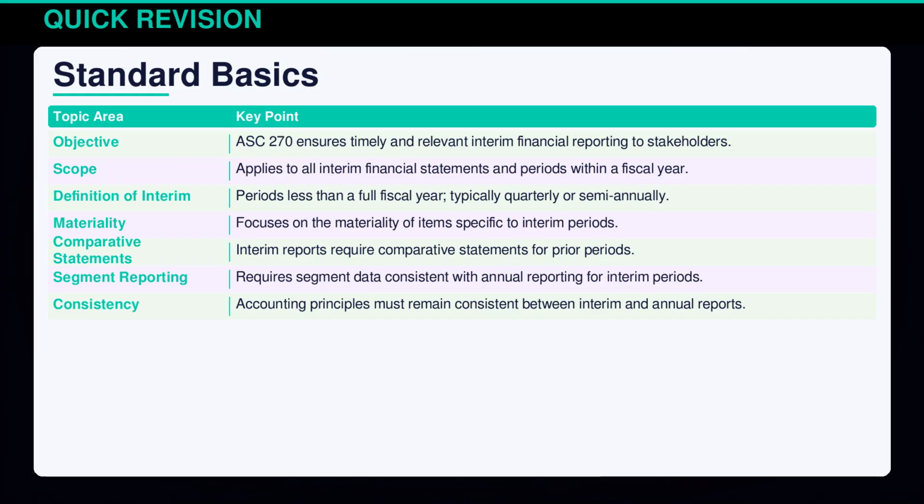ASC 270 is all about ensuring timely interim financials, vital for stakeholders' decision-making. Covering periods shorter than a fiscal year, it demands consistency with annual reports, segment data inclusion, and comparative statements. Materiality focuses on interim-specific items, ensuring stakeholders get a realistic view at each stage.